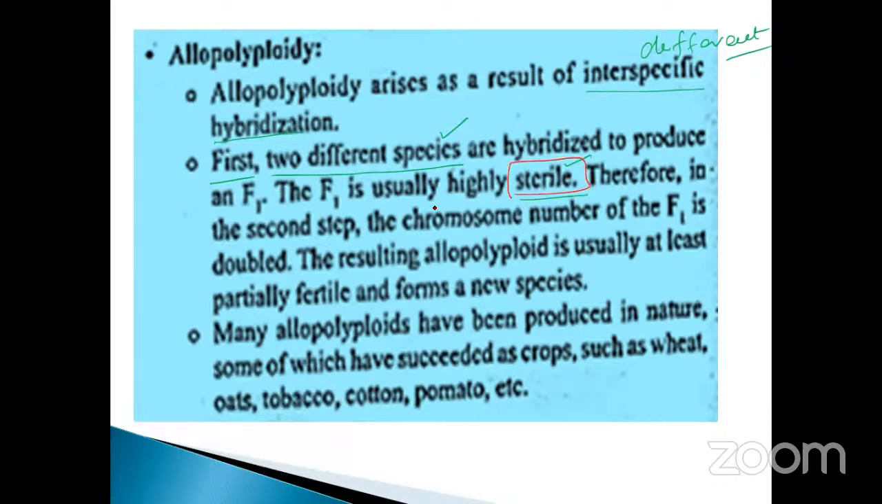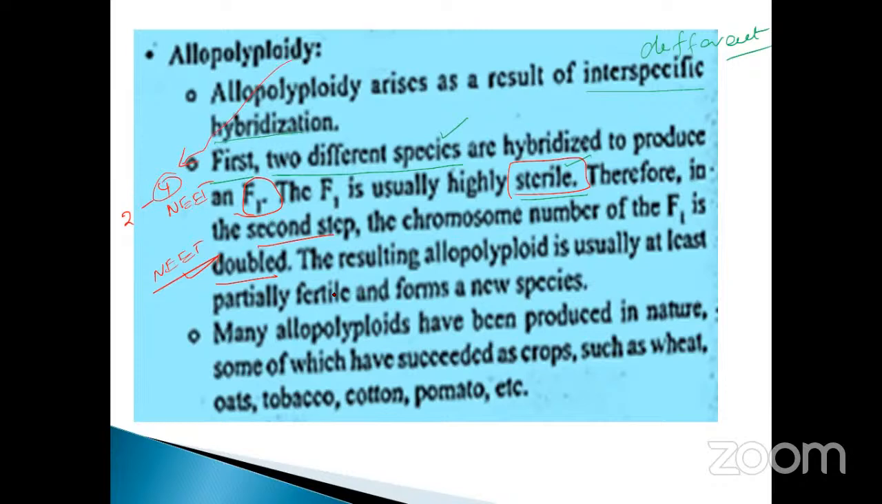Match the following, assertion and reasoning, they may also ask. F1 generation, filial 1, is nothing but the first generation. Therefore, in the second step, the chromosome number of the F1 is doubled. This is also an important NEET question. In allopolyploidy, the F1 is sterile in nature. After the second step, what happened? It will be doubled in nature, for example 2 becomes 4. That's why it is known as ploidy. The number of chromosomes increases.